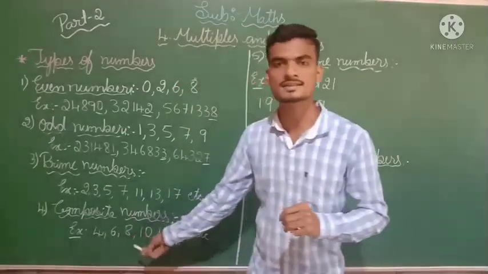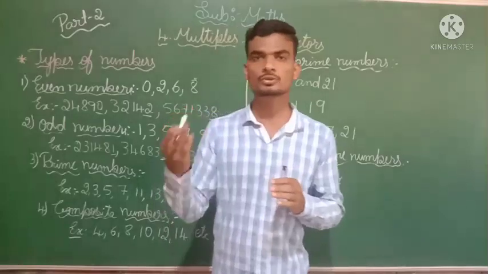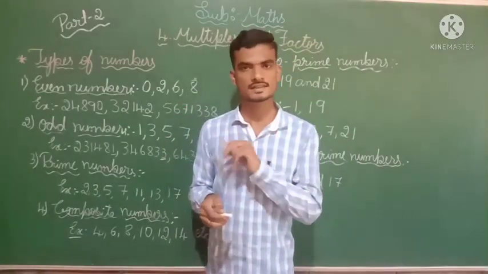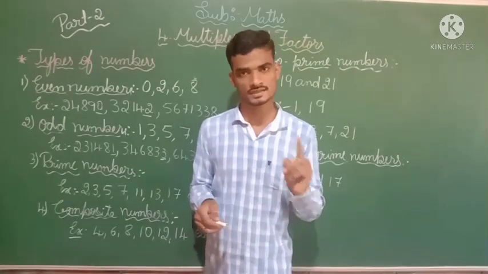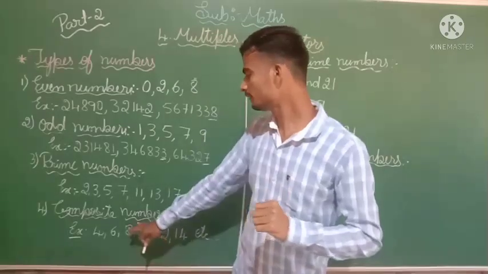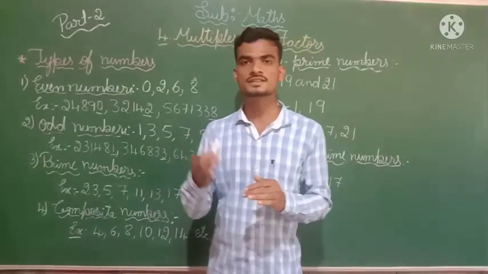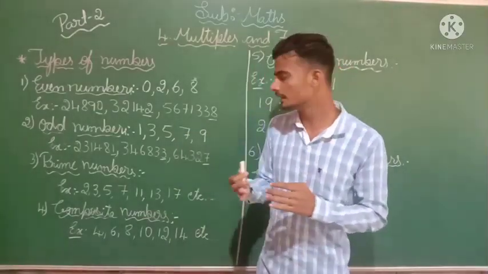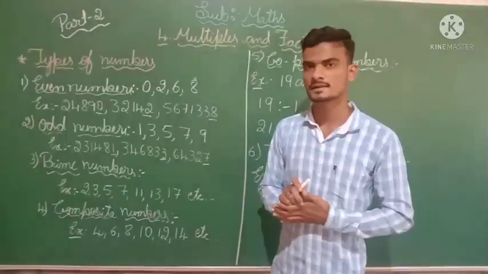Next I have taken 6. For 6 also you can find more than 2 factors. 1 six is 6, 6 ones are 6, 3 twos are 6, 2 threes are 6. 4 factors you are going to find for 6. So in this way, the number which has more than 2 factors, that type of number we call a composite number.